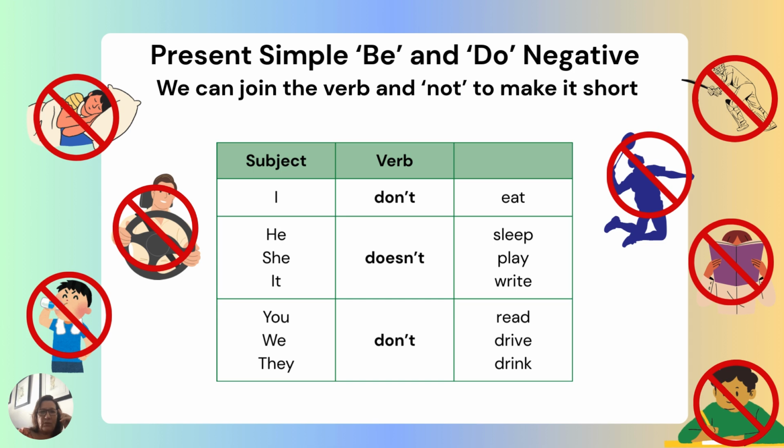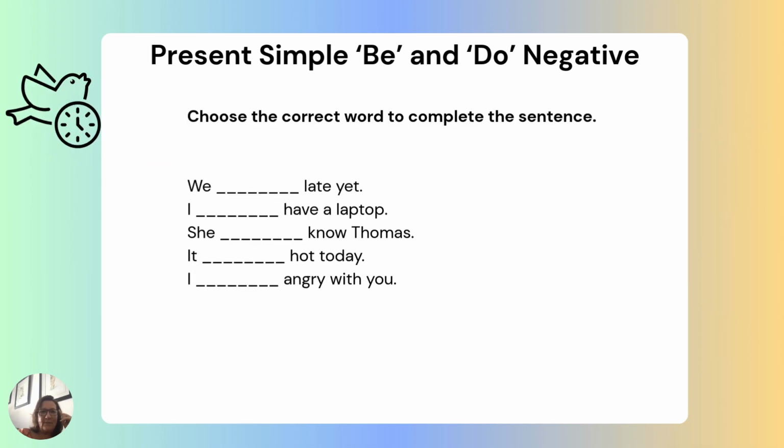Now let's make them short. Say, I do not eat or I don't eat. He doesn't sleep. She doesn't play. It doesn't write. You don't read. We don't drive. They don't drink. So you can say the long words. You can say do not or don't. You can say does not or doesn't.